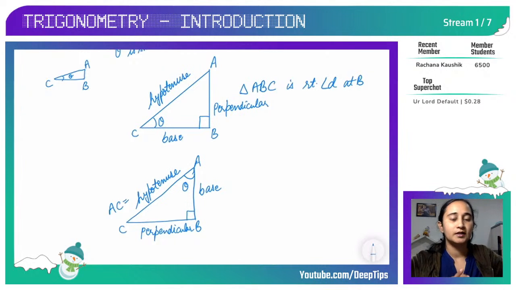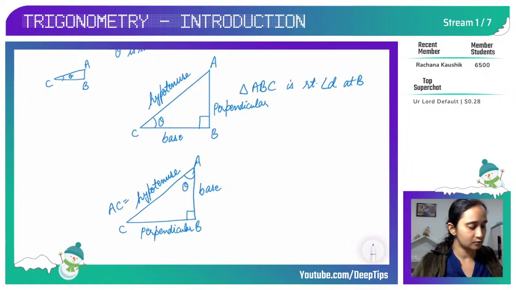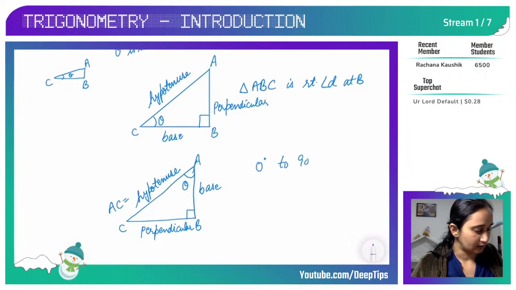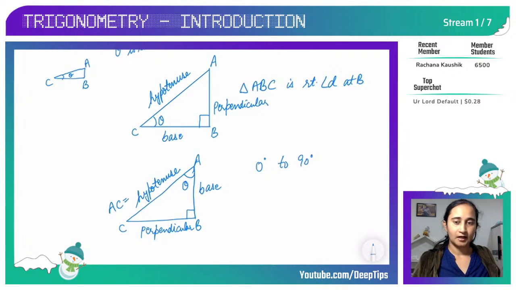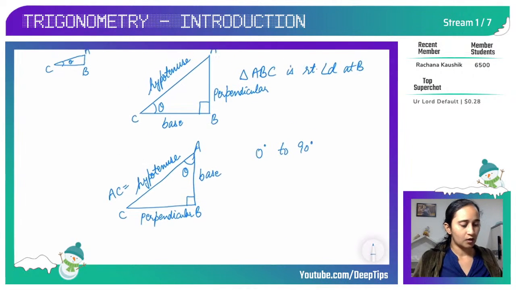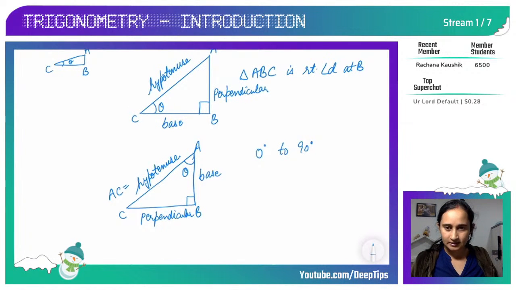Second thing I want to tell you, that in grade 10 we have angles varying from 0 degree to 90 degree. Okay, but in grade 11 and 12 we do have angles beyond 90 degree, 180, 270, everything we have. But in these 7 streams, I'll be focusing on grade 9 and 10 trigonometry, so I'll be doing 0 to 90 degree. When I make videos for grade 11 and 12, then definitely I'll cover inverse trigonometry and the angles beyond 90 degree. Okay, yeah. So you are clear with the concept that how perpendicular changes with change in theta, correct?